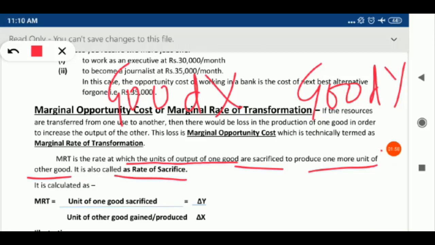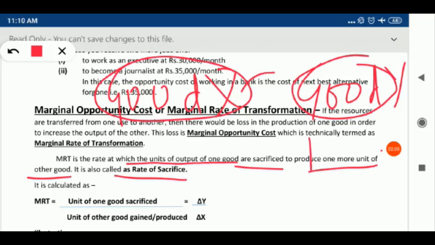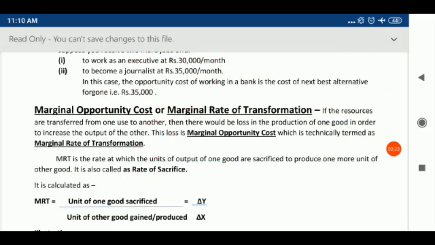We have already discussed that at one time an economy will produce two goods, good X and good Y. If an economy wants to raise the production of good Y, then it has to sacrifice units of good X, or you can take good Y or good X accordingly. So for producing an extra unit of one good, you have to sacrifice units of another good.